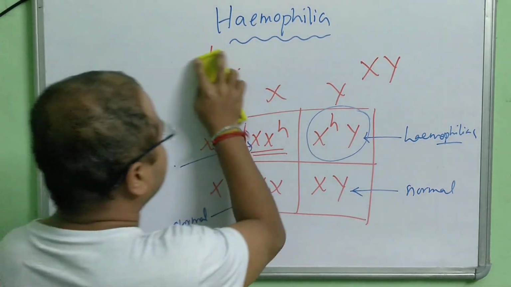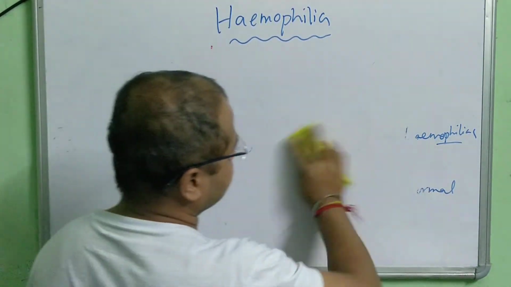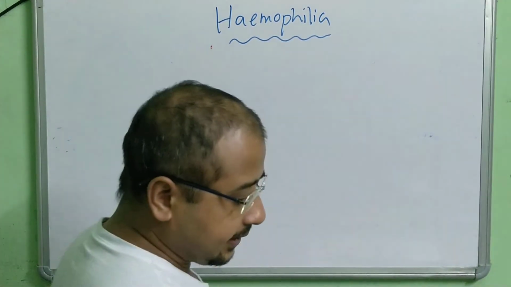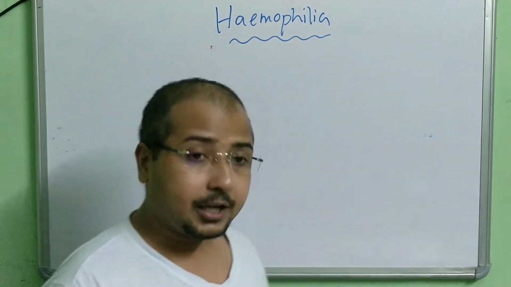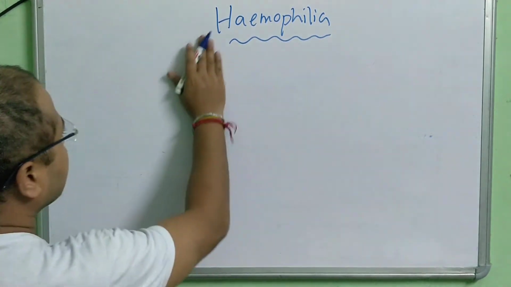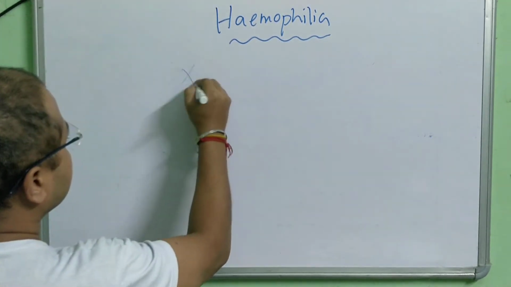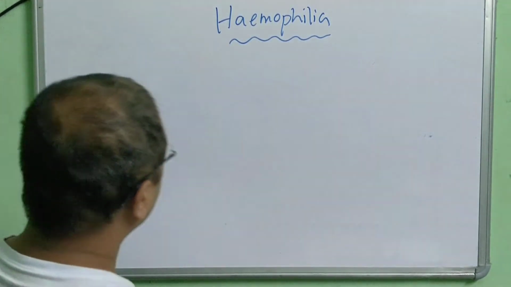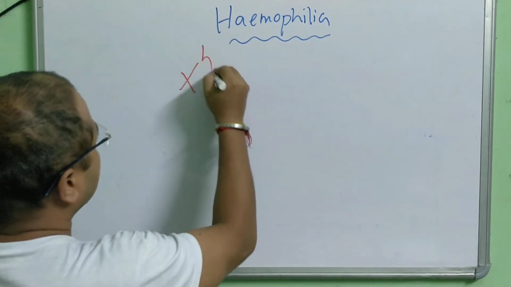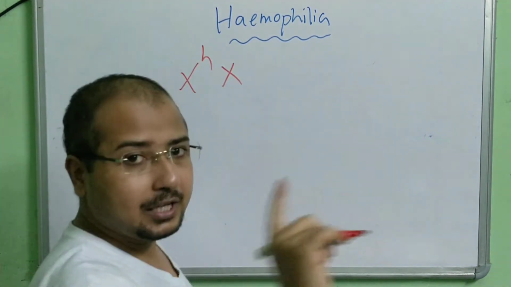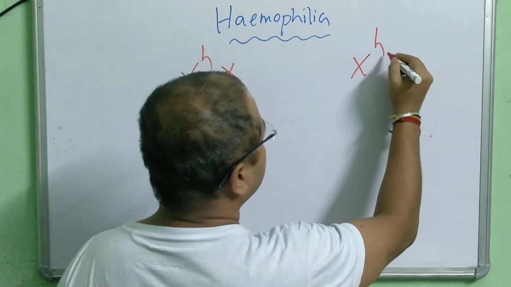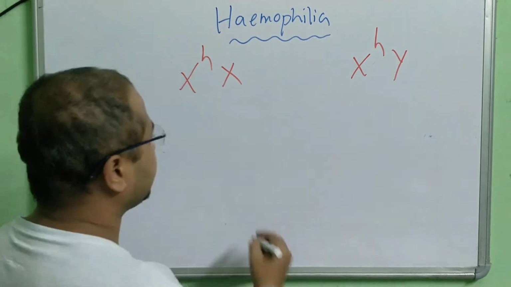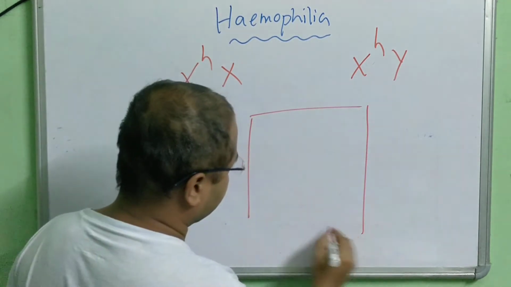Now, if we try another example, let's try. Okay, now it says that the carrier female married to a hemophiliac male. Carrier female means XHX married to a hemophiliac male. So now XHY, right? Then what will be the probability or possibility that the offspring will be hemophilia? Let's see.